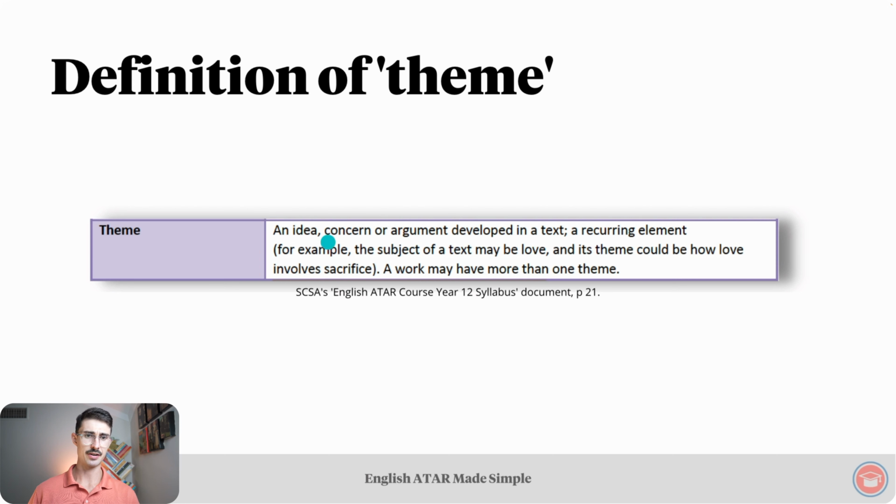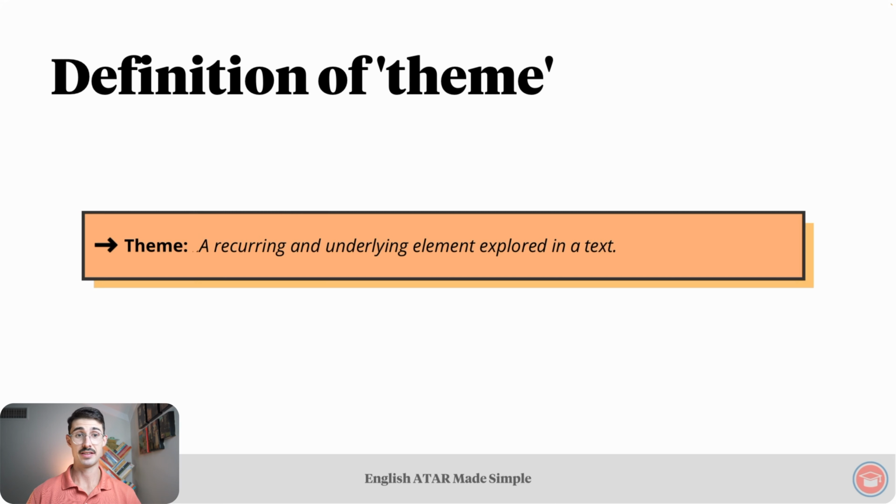This first part of the first sentence doesn't really help us in our attempt to differentiate between a concept, theme, issue, and idea because it says that a theme can be an idea. So we are going to use the recurring element part of this definition in our own. But before we turn to our overarching definition, a quick note, and that is to emphasize this last sentence. A text may and often will have more than one theme, which is a good thing because that means you have flexibility in the theme or themes that you discuss. Okay, this is our definition of a theme, a recurring and underlying element explored in a text.